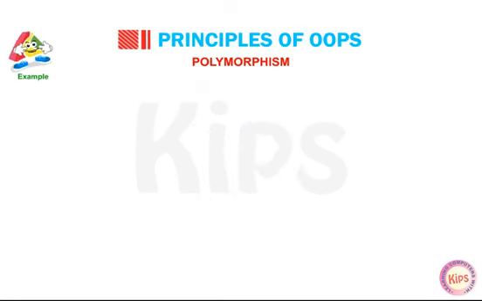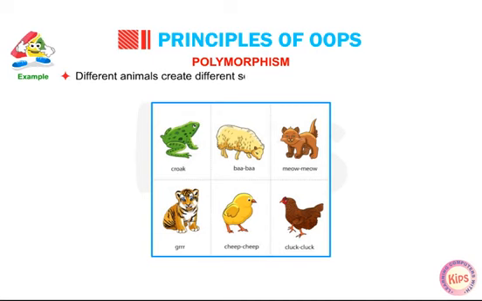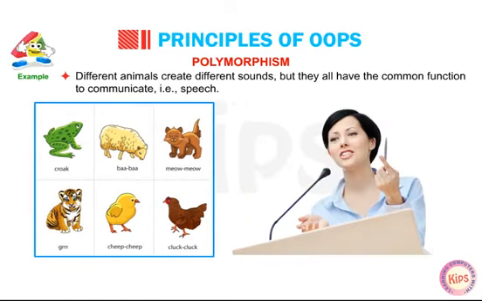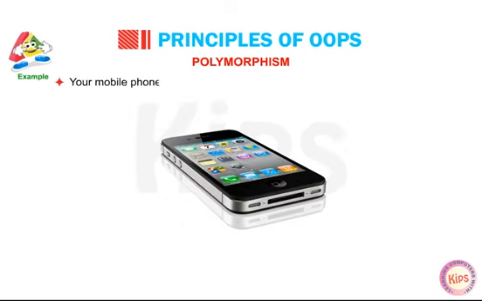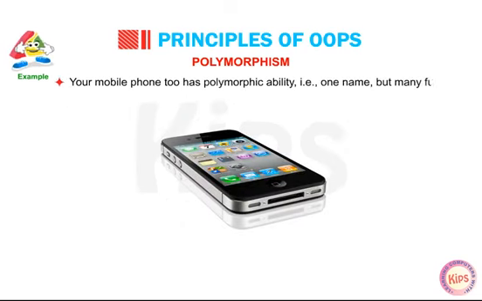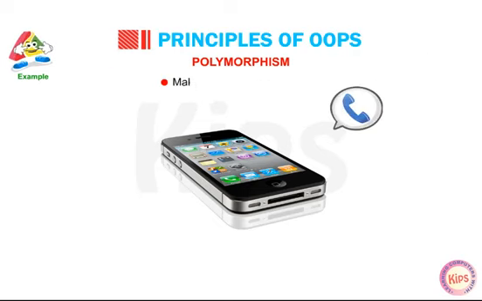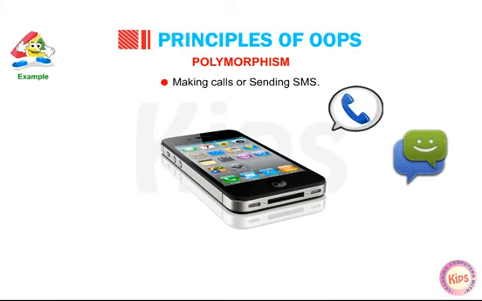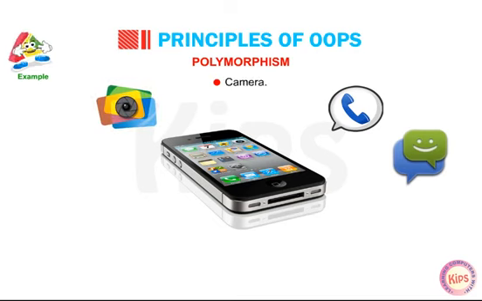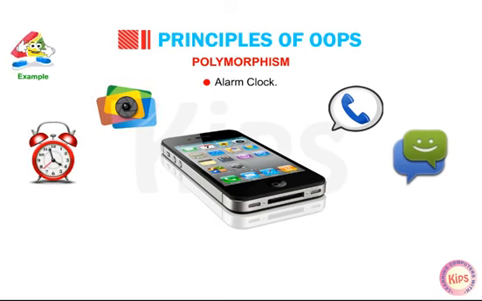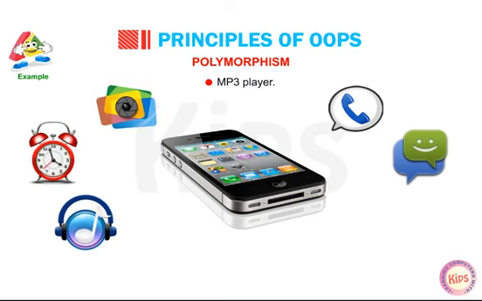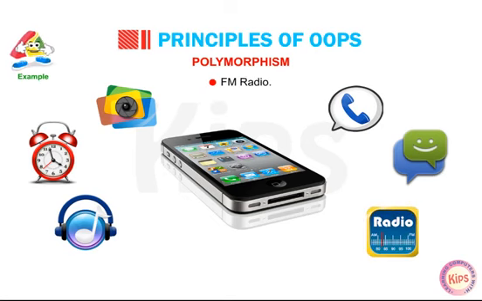See another example. Different animals create different sounds, but they all have the common function to communicate, that is speech. Your mobile phone too has polymorphic ability, that is, one name but many functions: making calls or sending SMS, camera, alarm clock, MP3 player, FM radio, navigation and internet.